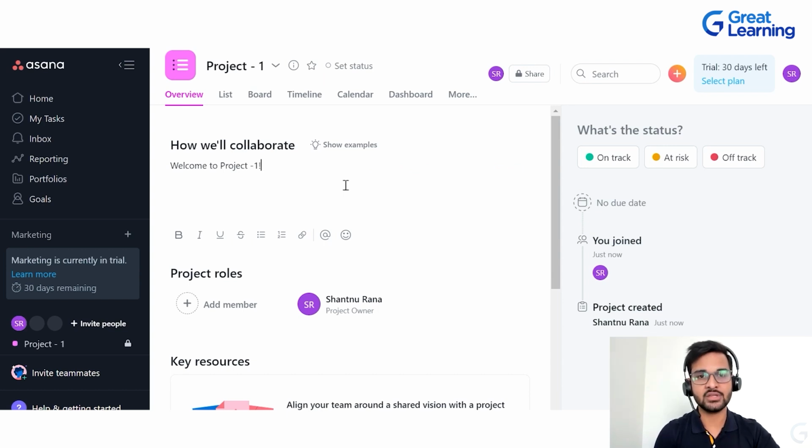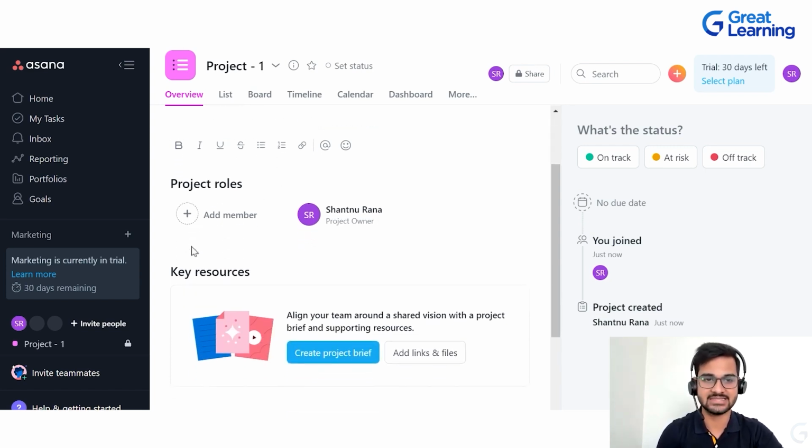If you want to welcome your team, you want to talk about some meeting, anything you can see right over here, and your team members whom you are going to add will be able to see this particular line. You can see some examples from here as well, and you can take help from those examples. Then project roles: if you want to add a team member, you'll click over here, you will add their mail ID, and the team members will get added to this particular project.